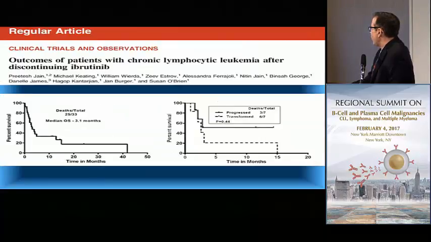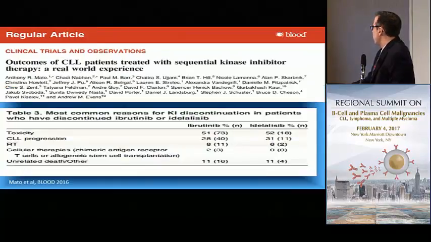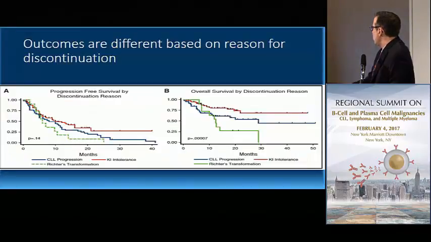Of course, the headline from these articles was the overall survival for the cohort of patients with Richter's. In the MD Anderson series that are presented here, it's 3.1 months. In the Ohio State series, I believe it was 3.5 months. We looked at our center and across the country at outcomes for patients who were treated with kinase inhibitors, and these are the reasons for discontinuation of a kinase inhibitor. And Richter's was about 11% of patients who discontinued a kinase inhibitor did so in the setting of Richter's transformation.